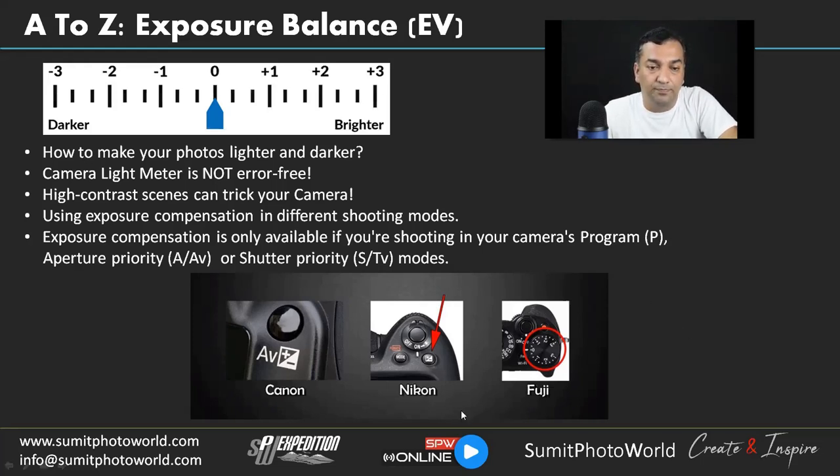In Canon we have a button like this, and in Nikon and all models they have a button like this, this plus minus square. In Fuji we have a dial for this function. With the dial we can directly adjust the settings to manage our exposure compensation.